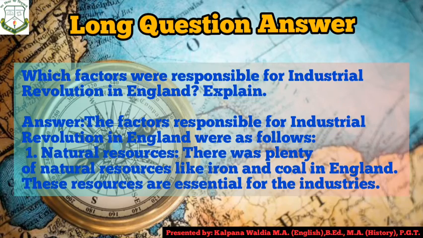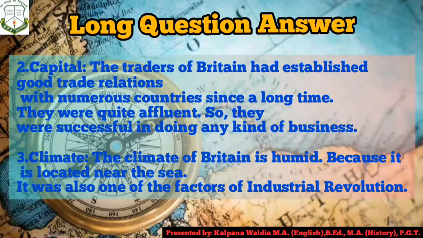Now we need to think about the second factor. So children, here we need to be very specific and particular about our words and sentences. We need not write big history. The answer must be short and crisp. So here in this subheading, we can mention that the traders of Britain had established good trading relations with the neighboring countries since a long time, and they were quite affluent. So they were successful in doing any kind of business in which they exchanged and started the medium of exchange as money or different types of currencies, which helped to promote their industrial revolution.